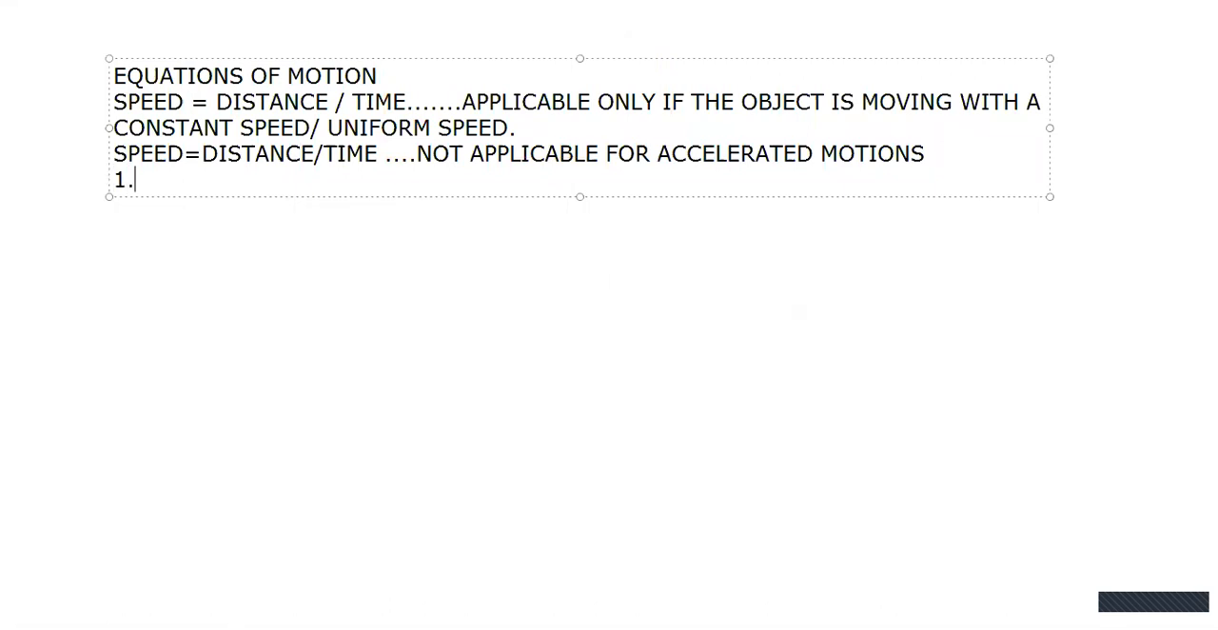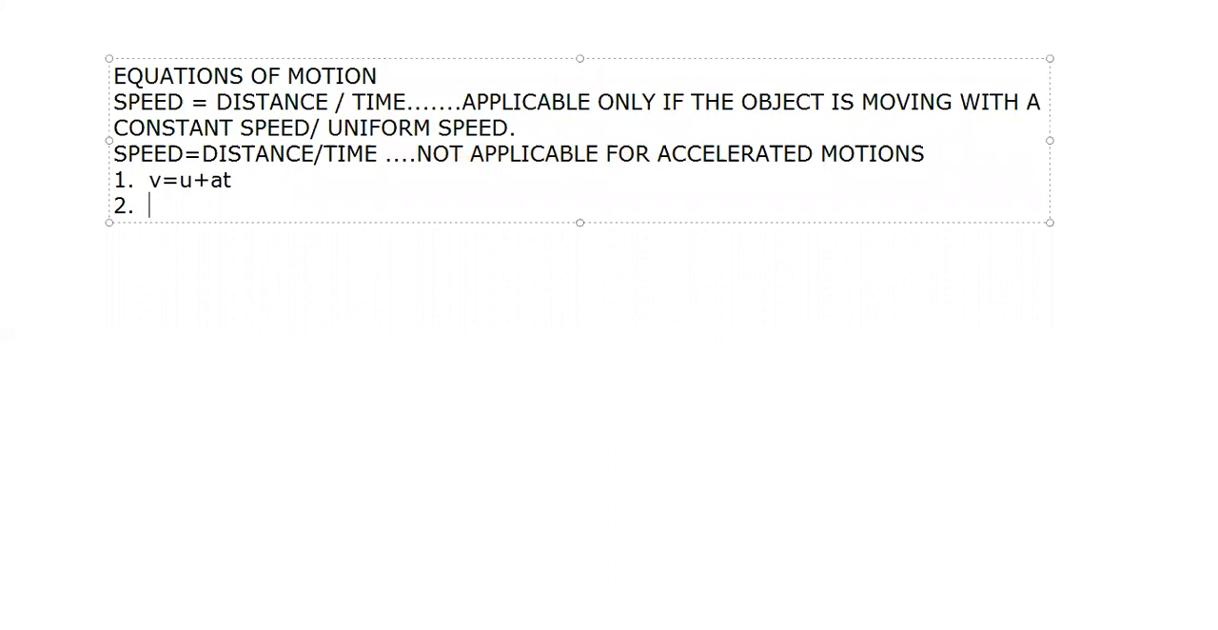There are three equations of motion. The first is v is equal to u plus at. That's our first equation of motion. Please write down all these things. The second equation is s is equal to ut plus half into at square. And the third equation of motion is v square is equal to u square plus 2as.